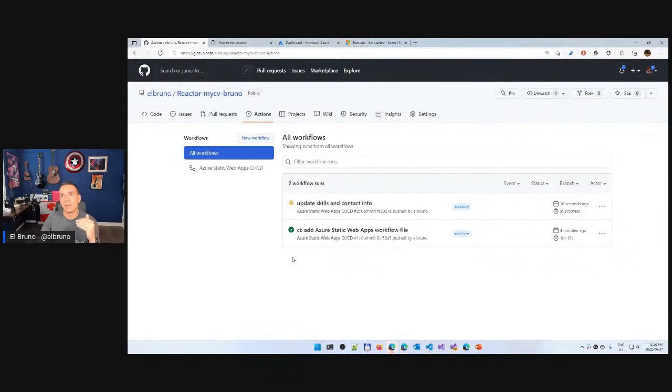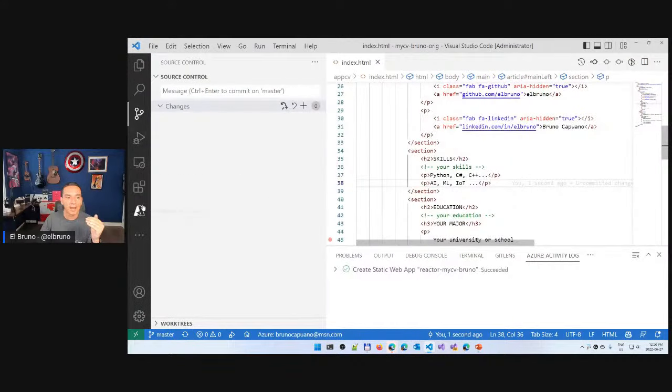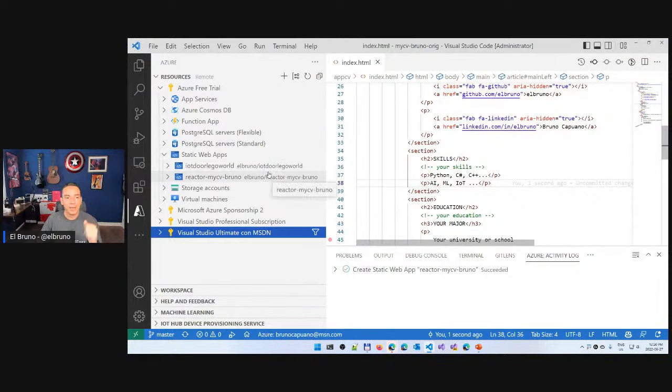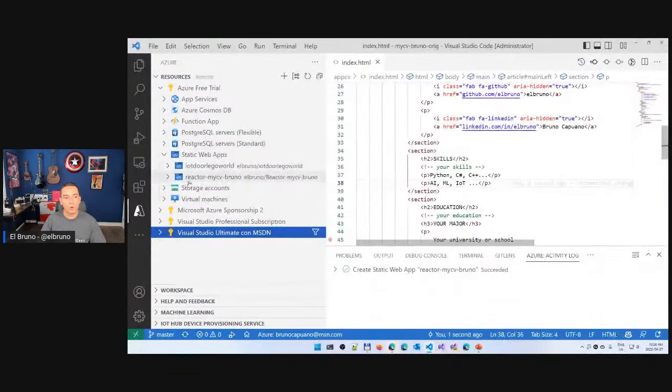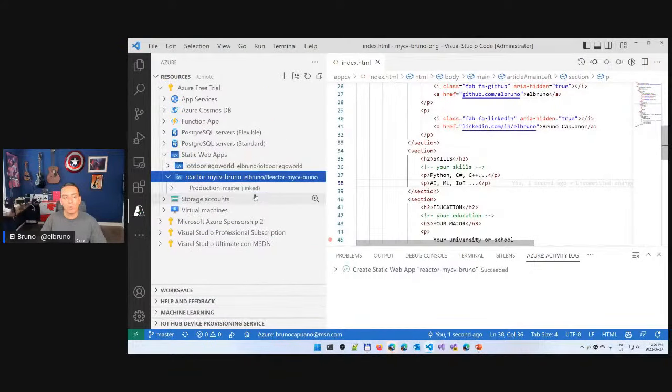Everything I run, everything I created from Visual Studio Code, and it's super amazing that I have all of the stuff there. I can even go here, and in the Azure portal, you see that I have my new static web apps. I have here the Reactor CV, my CV from Bruno. And I can even start to see, okay, what is happening here?